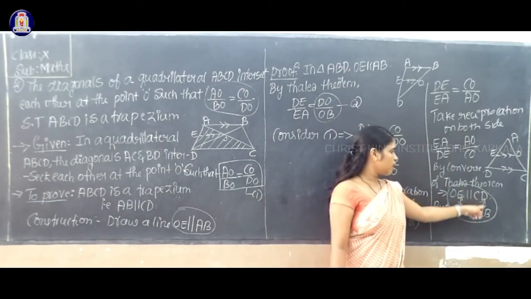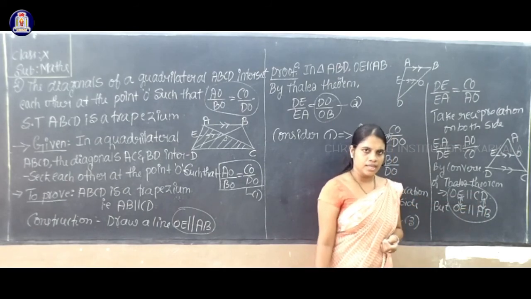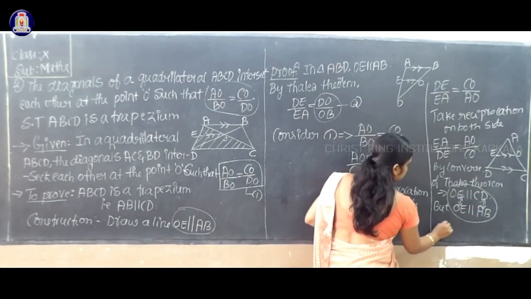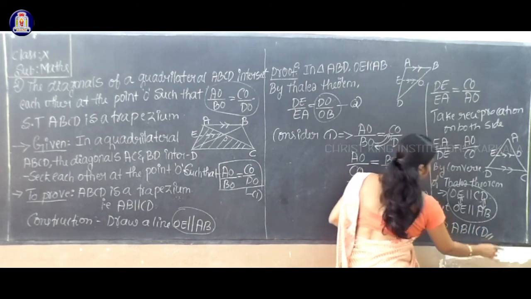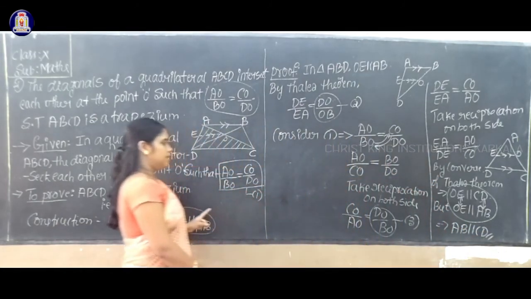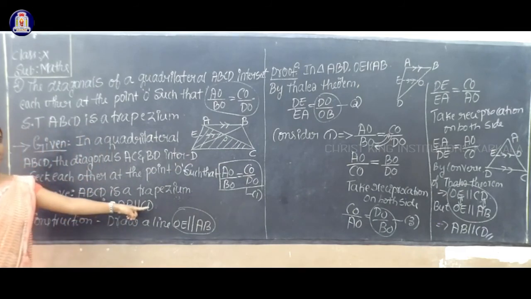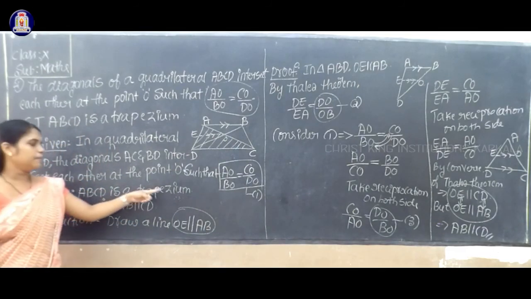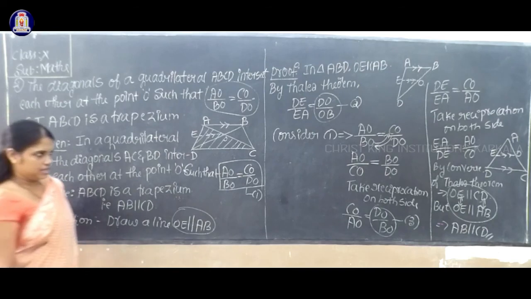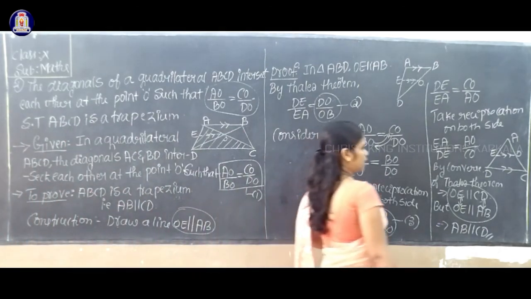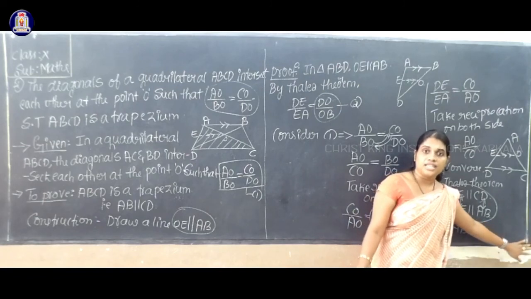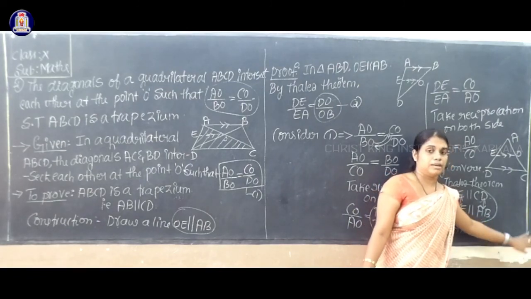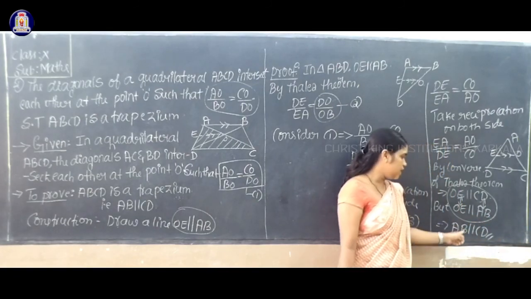If AB is parallel to CD, that is nothing but ABCD is a trapezium. Therefore, at last you have to write here: ABCD is a trapezium. Please write down, students. After this, AB is parallel to